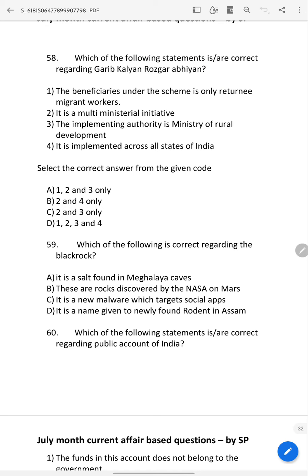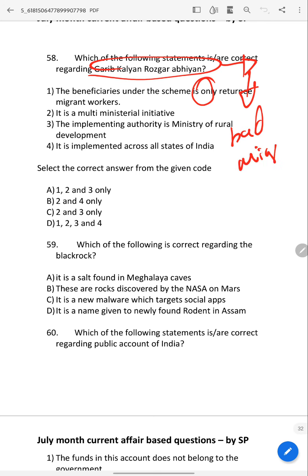What are the provisions? The beneficiaries under this scheme are only returning migrant workers. This scheme came after seeing the bad situation of migrant workers.